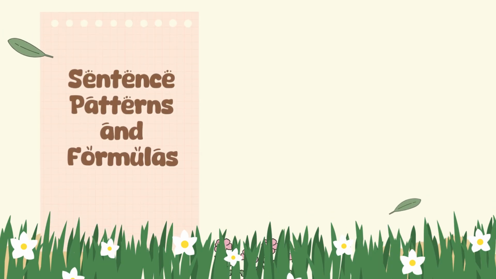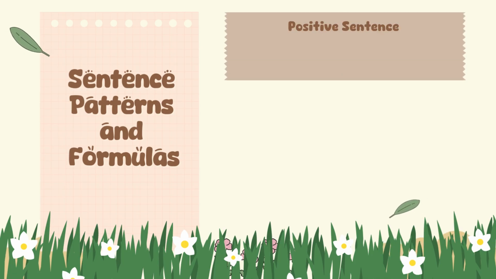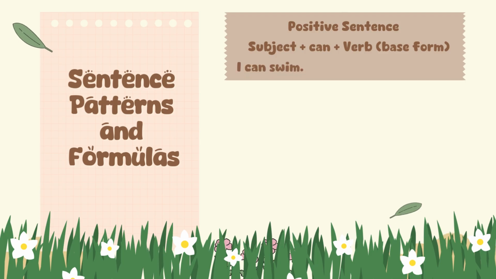Now that we have seen the examples, let's learn how the sentences are formed. Every sentence with can or cannot follows a simple pattern. Let's start with the positive sentence. When we want to show ability, we use this pattern. Subject plus can plus verb or base form. For example, I can swim. In Indonesian, it means saya bisa berenang.